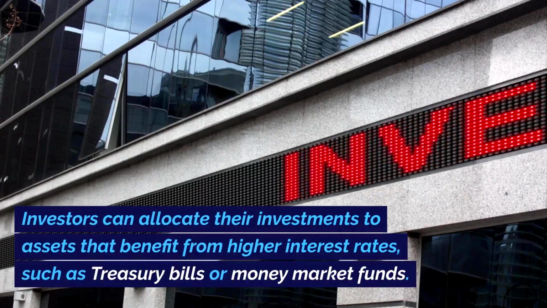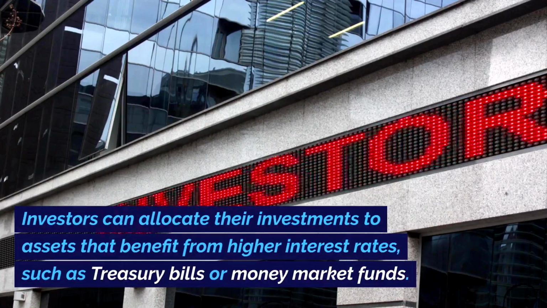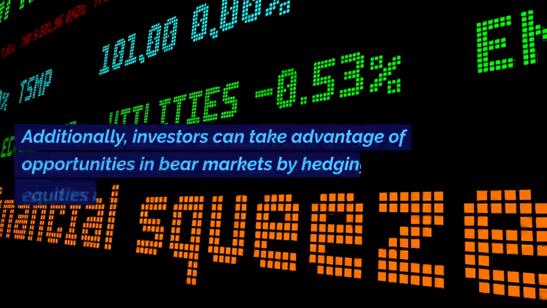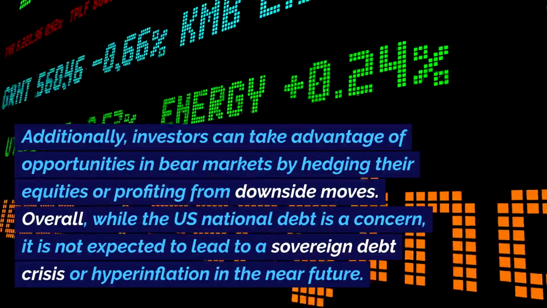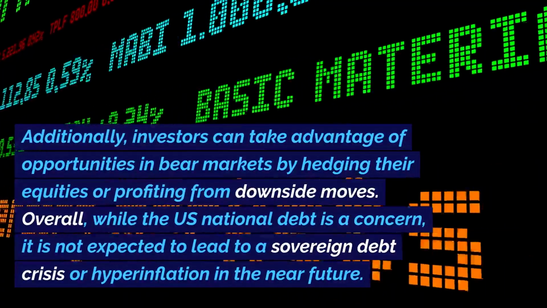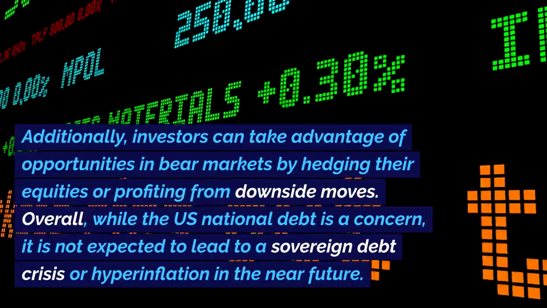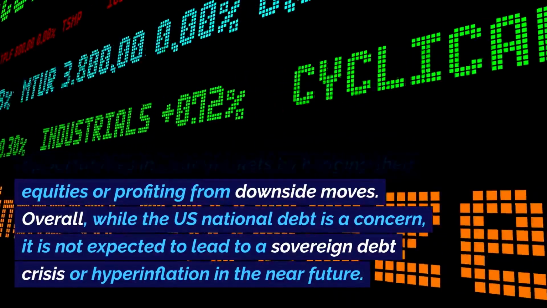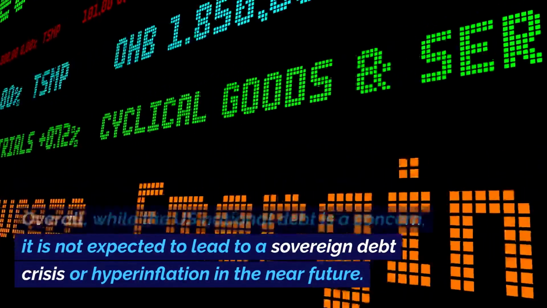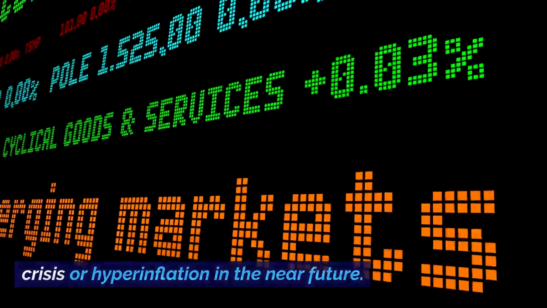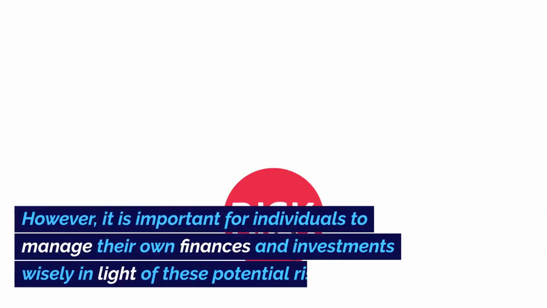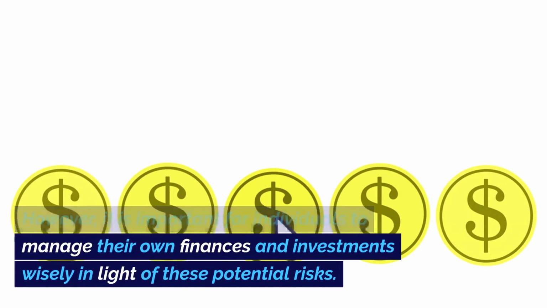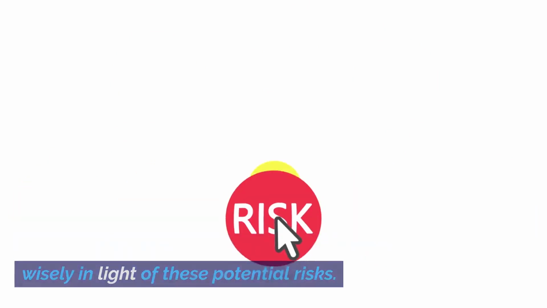Investors can allocate their investments to assets that benefit from higher interest rates, such as treasury bills or money market funds. Additionally, investors can take advantage of opportunities in bear markets by hedging their equities or profiting from downside moves. Overall, while the U.S. national debt is a concern, it is not expected to lead to a sovereign debt crisis or hyperinflation in the near future. However, it is important for individuals to manage their own finances and investments wisely in light of these potential risks.